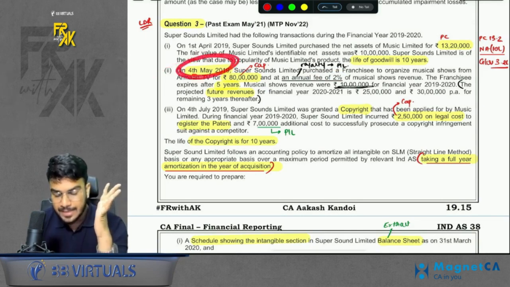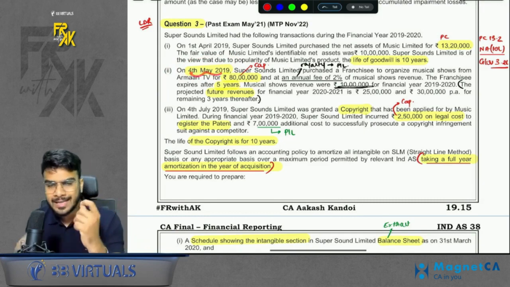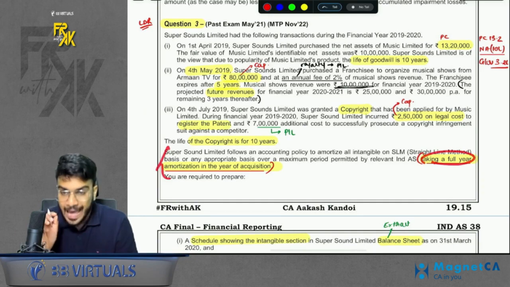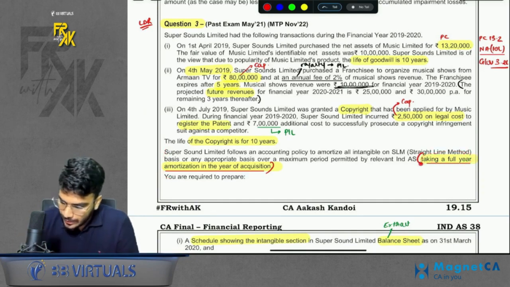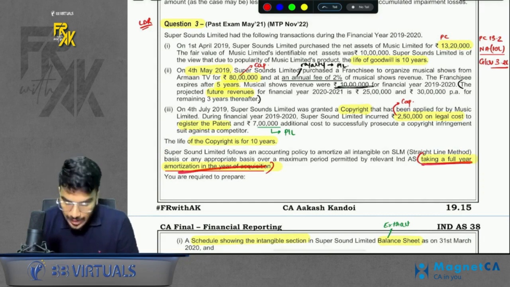In the second part, they are saying that we acquired on 4th May. So ideally, amortization should come on the basis of days, na? But one line was mentioned that in the year of acquisition, you will take a full year amortization. The company follows this policy. So by this line, the solution becomes easy.